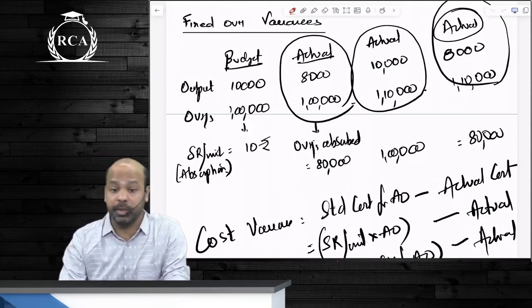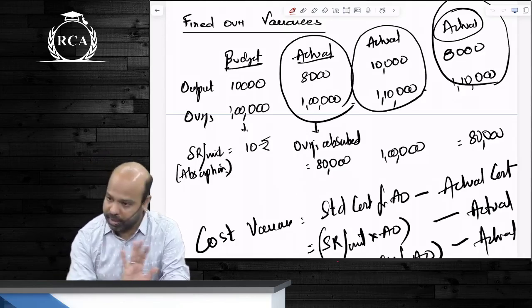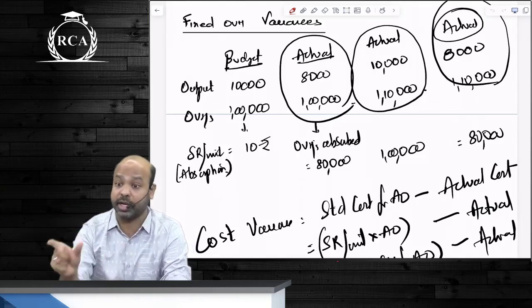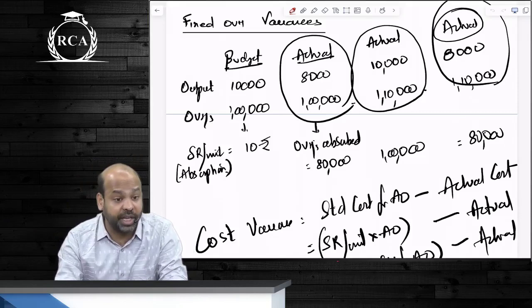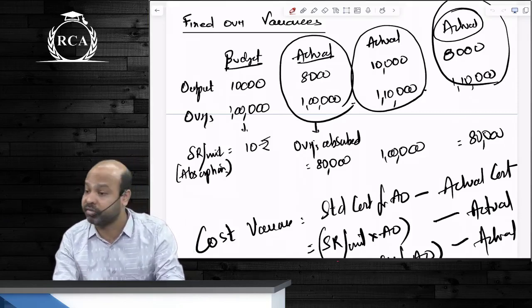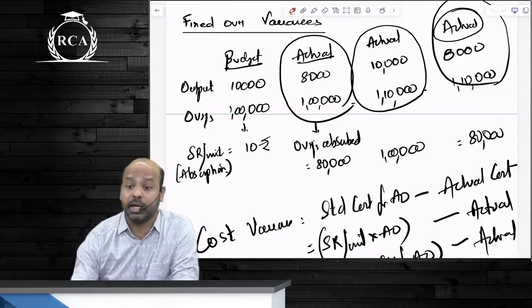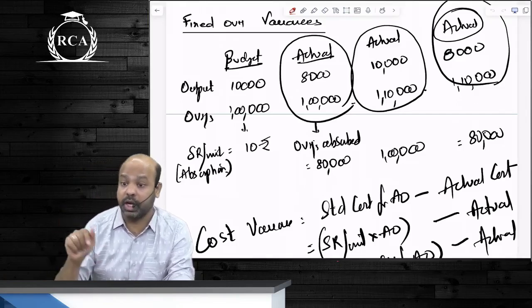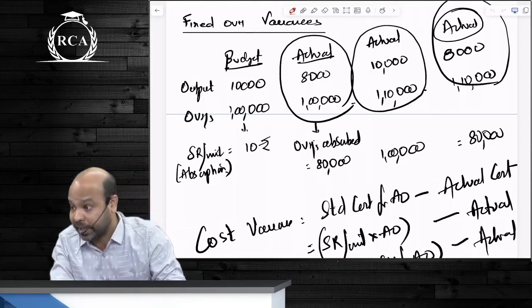What if only 9 people turn up, beta? Will you collect 2000 or will you collect 1800? First 1800, the remaining 200 you will collect extra, that is secondary. But first you are collecting only 1800. Now this is called a change in your variance, or variance arising on account of a change in activity, change in volume. Instead of 10 people, only 9 people turned up. That is why I ended up absorbing how much less? 200 less in my example. I was supposed to collect 2000 but I collected only 1800.